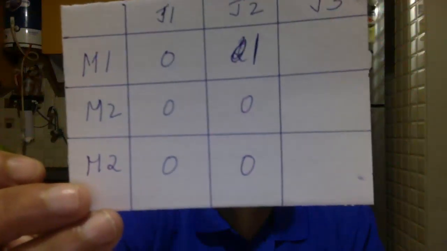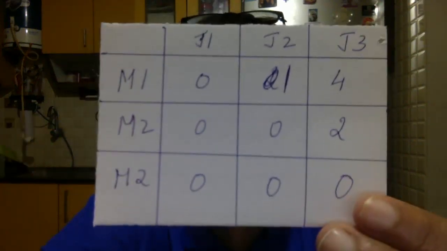So the next one is 3, 2, 2, 2 being the smallest. My values I get is 3 minus 2 is 1. I'm sorry, 1, 0, 0. Okay. Fourth column there is a 0. It makes no difference. So you have 4, 2 and 0. So the new matrix is like this. Can we allocate? Very easily.